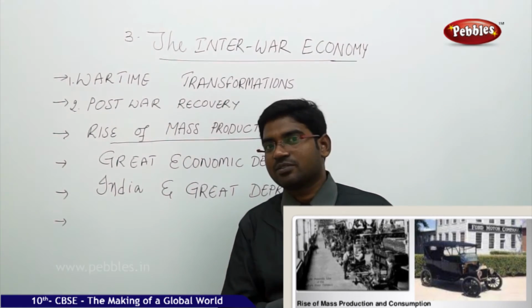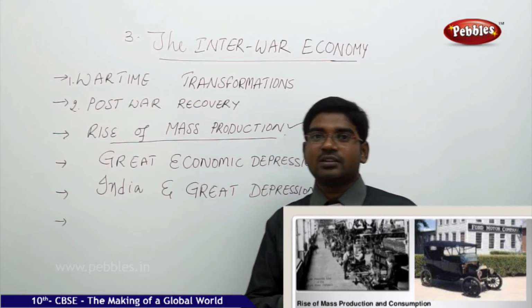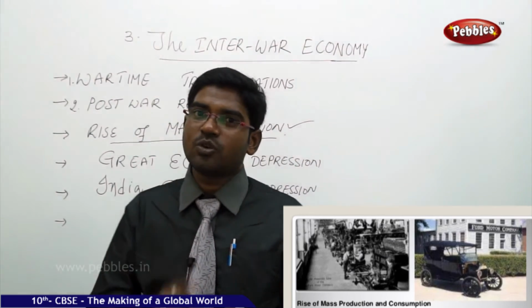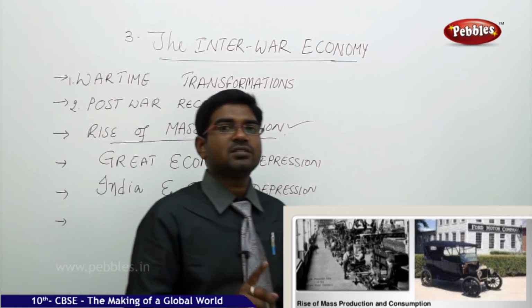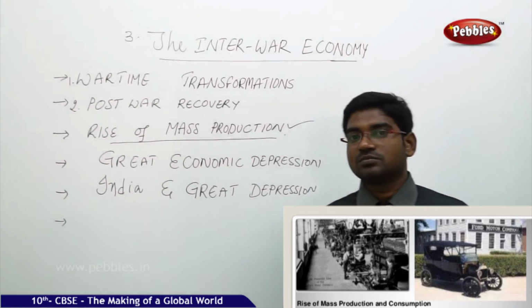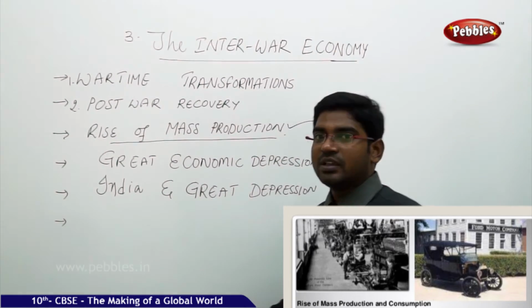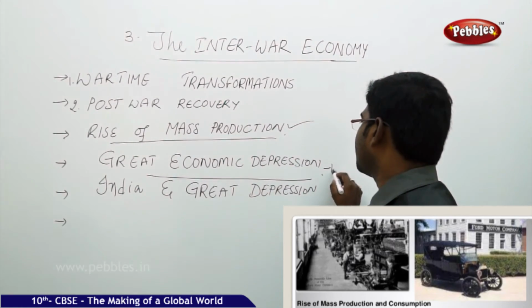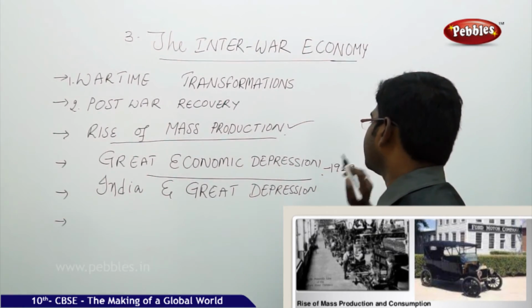The impact was not only on the countries who took loans from the US, but also on the US itself. That is the Great Economic Depression, which took place in the year 1929.